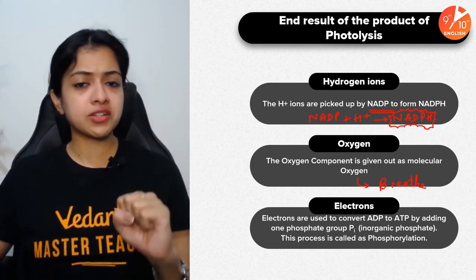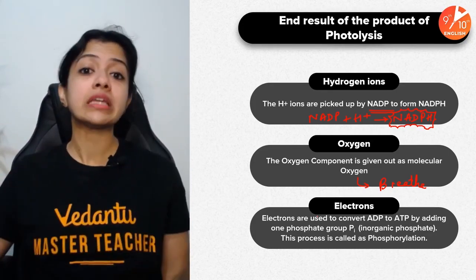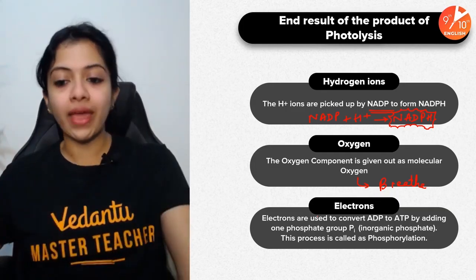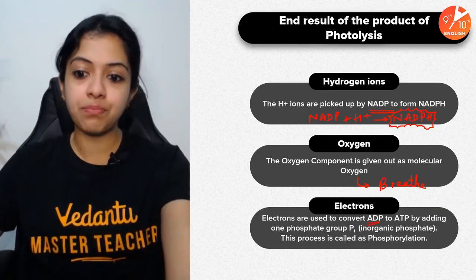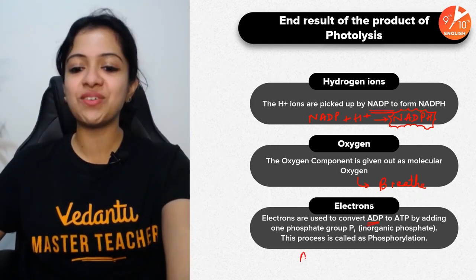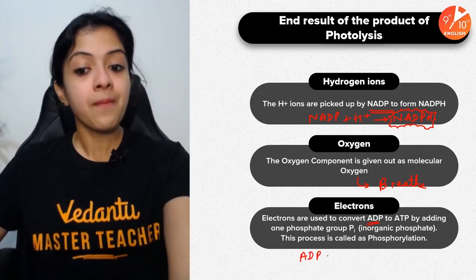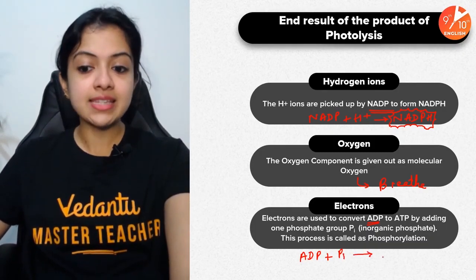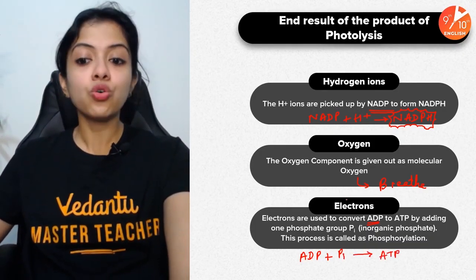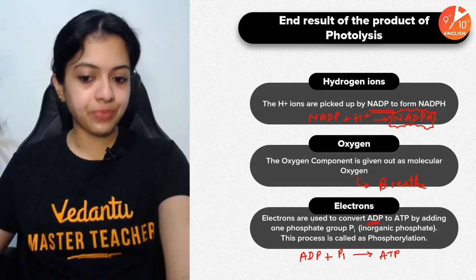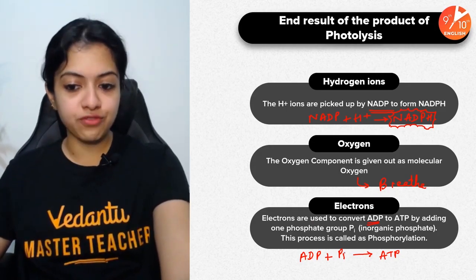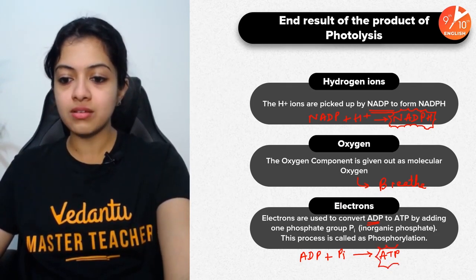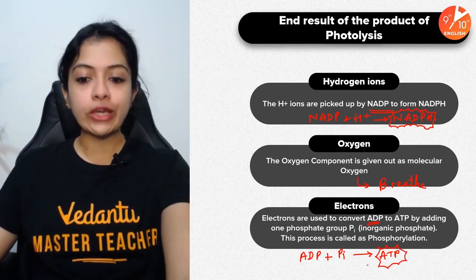There are three end products, right? Hydrogen ions, oxygen, and the electrons. The electrons are used to convert ADP to ATP. Now, where do you get that ADP from? That's also something I will tell you in some time. For now, just understand ADP plus inorganic phosphate get converted to ATP using these electrons. ATP, obviously, is a high energy molecule.